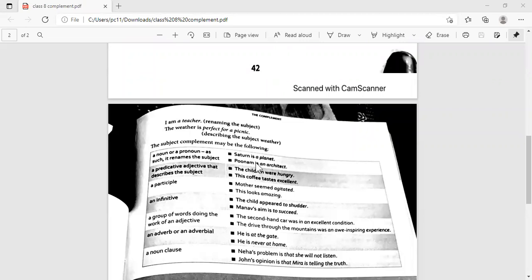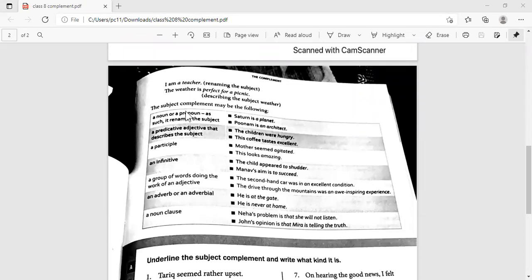Right. Now here, look here. What could the complement be? What kind of words, as I've told? It can be a pronoun. We know a pronoun is replacing the noun. And of course, it could be an adjective, right? It is used as a predicate to describe the subject.